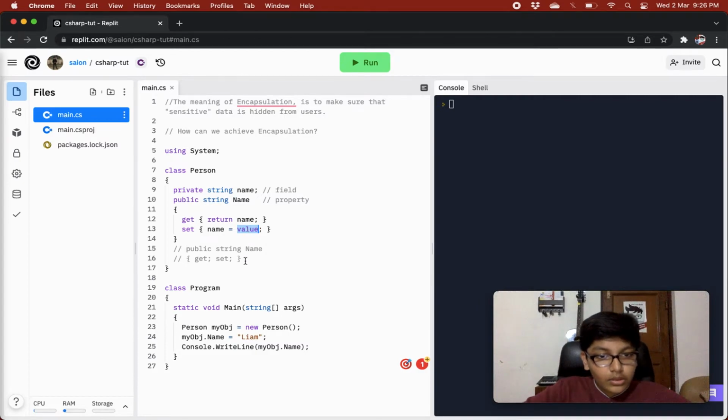So over here in our program class we have a main method creating an object of a person class, and then we are setting its name. You see there's a capital letter, capital N over here, and we are setting it to Liam, and then we are writing my object name. So we are making use of both getting and setting.